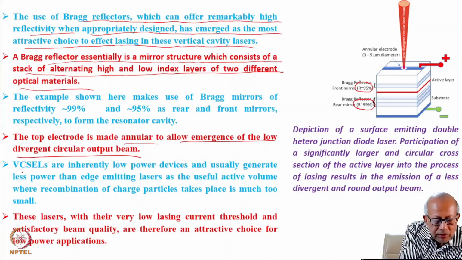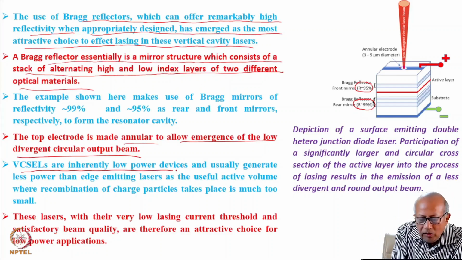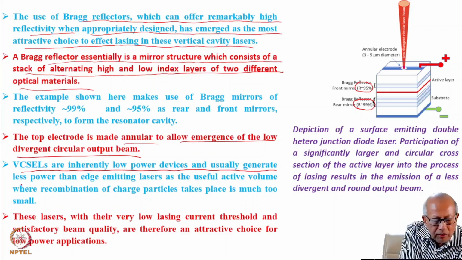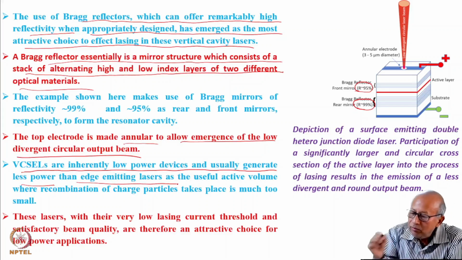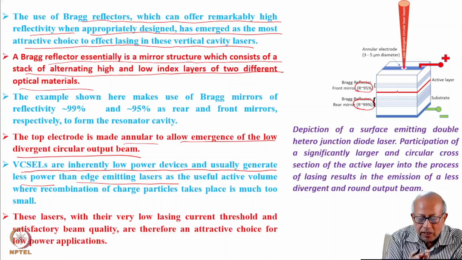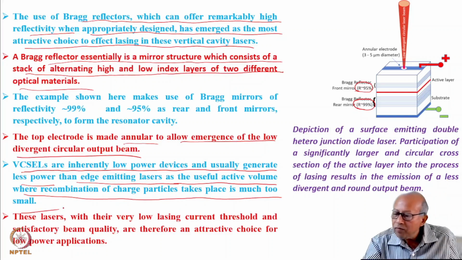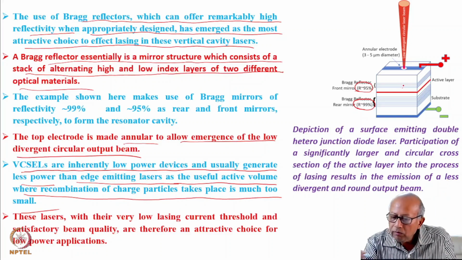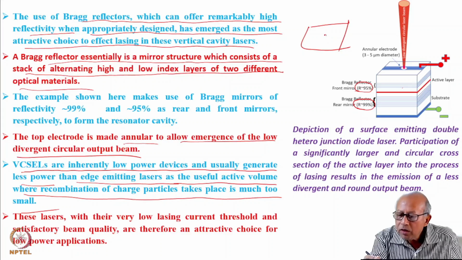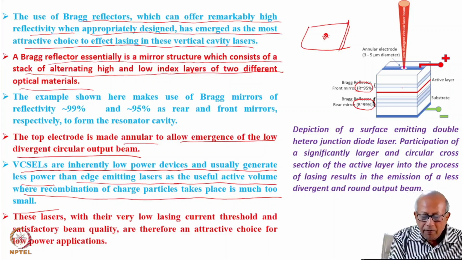Such lasers, VCSELs, are inherently low powered devices and usually generate less power than edge emitting lasers, simply because the active length is so much less, as the useful active volume where recombination of charged particles takes place is much too small. Actually, this is the active layer, so the active volume is very, very small, a tiny volume. This is just the volume over which the lasing takes place. That basically makes it a very low power laser.